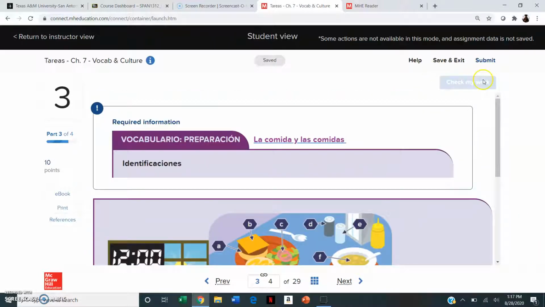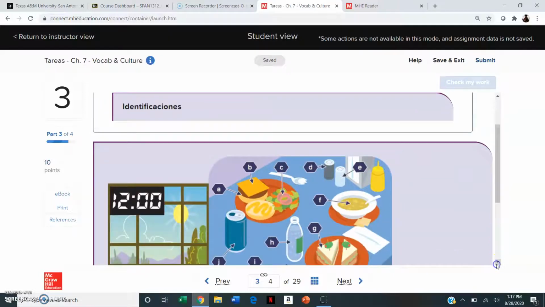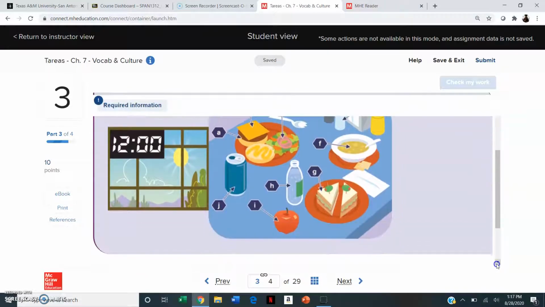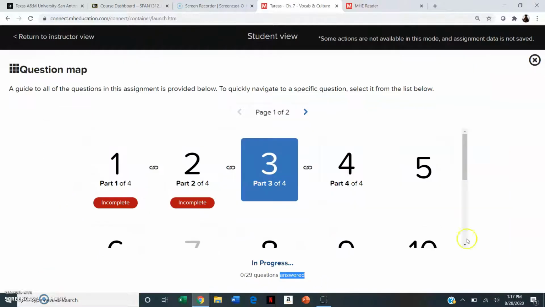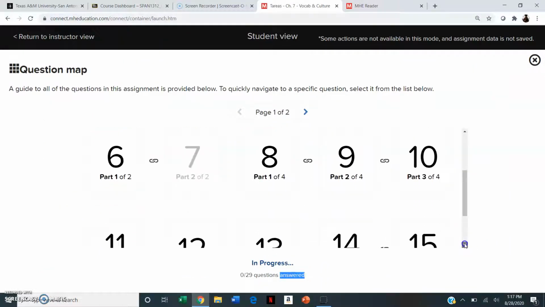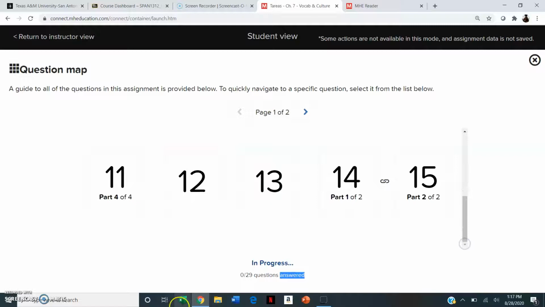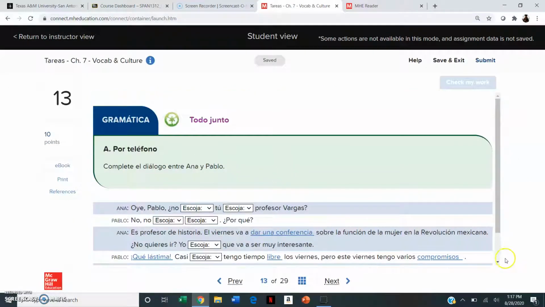You have this option here that says check my work. You can always do that as well. This gives you different options too. You can go to the ebook. So you'll just scroll down through to get some practice here with the vocabulary. You can also kind of jump ahead to different sections if there's anything that you want to see that's different. So I'm going to go here to number 13 just to kind of jump around.